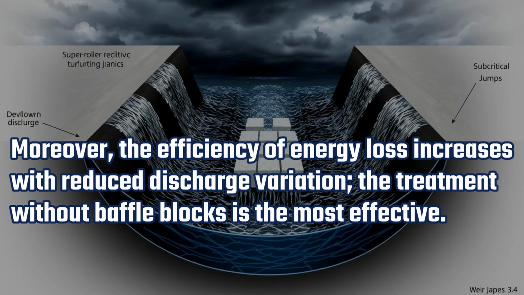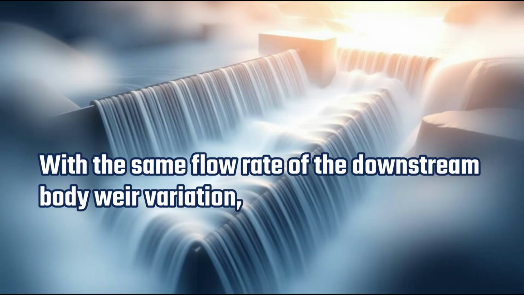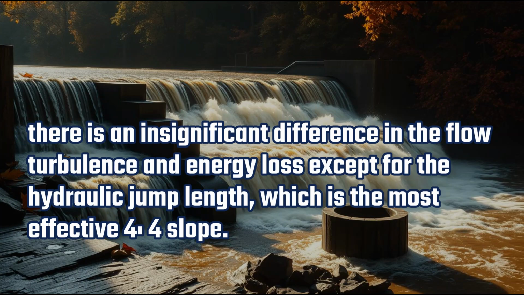Moreover, the efficiency of energy loss increases with reduced discharge variation. The treatment without baffle blocks is the most effective with the same flow rate for the downstream slope variation. There is an insignificant difference in the flow turbulence and energy loss, except for the hydraulic jump length, which is most effective at the 4/4 slope.